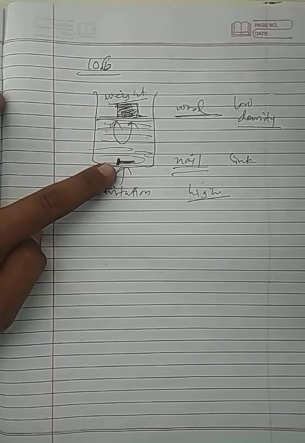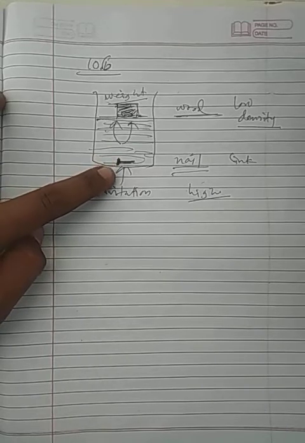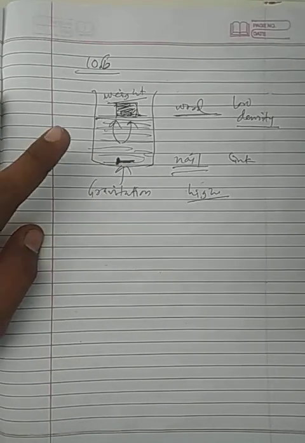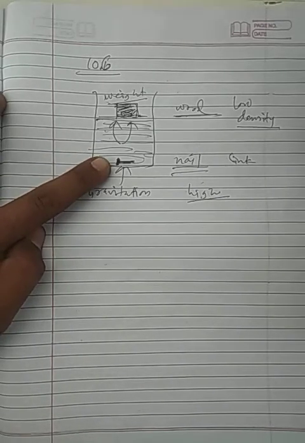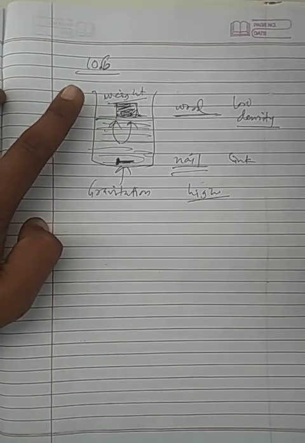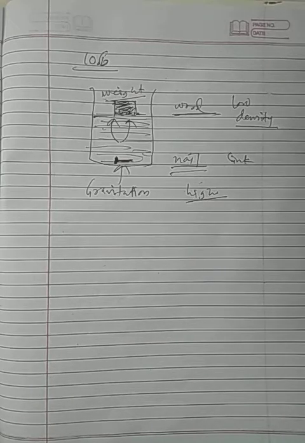And when an object has higher weight than this buoyant force, it will be attracted towards the bottom due to gravitational force. So here the density of the iron nail is higher and the density of the wood is lower. Therefore, objects of density less than that of a liquid float on the liquid, and objects of density greater than that of the liquid sink in the liquid. It's a common thing and all of you know this.